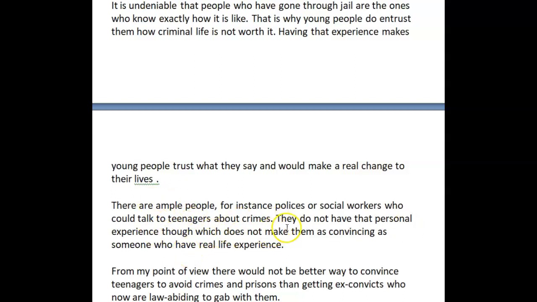They do not have that personal experience, though, which does not make them as convincing as someone who has real life experience. For example, a young person who is surrounded by gangs and drugs and sees this as an easy solution to his problems is not going to be persuaded by somebody who has always led a virtuous and legal life, such as a police officer.